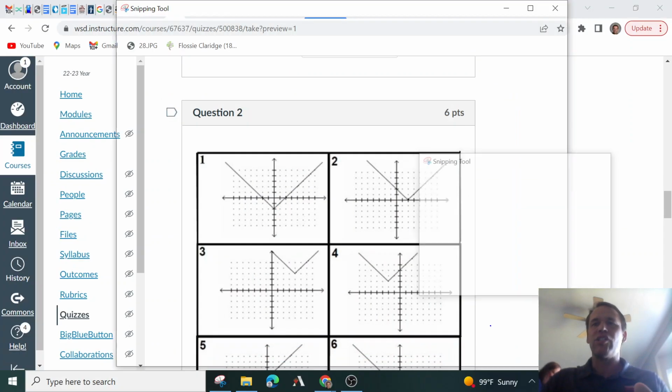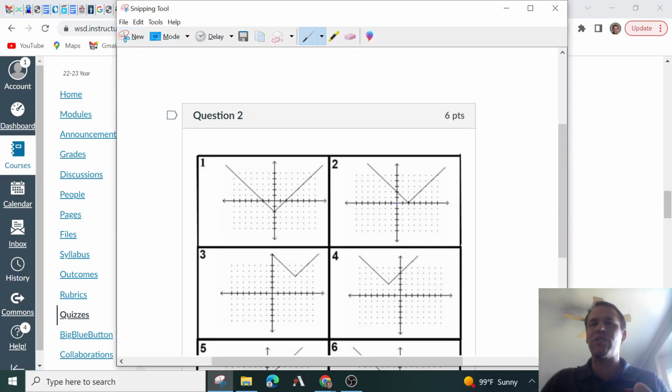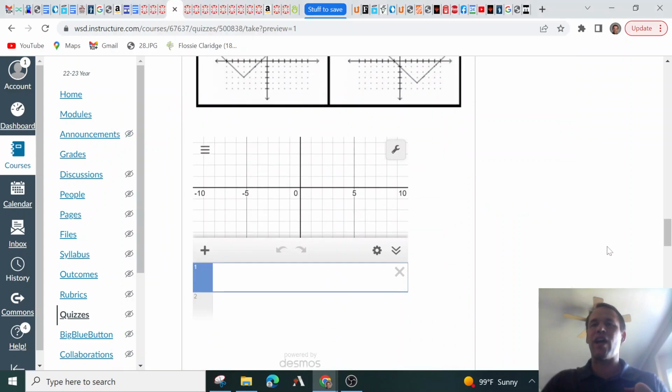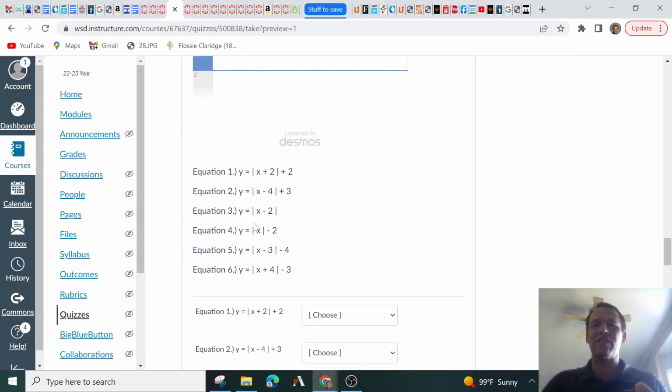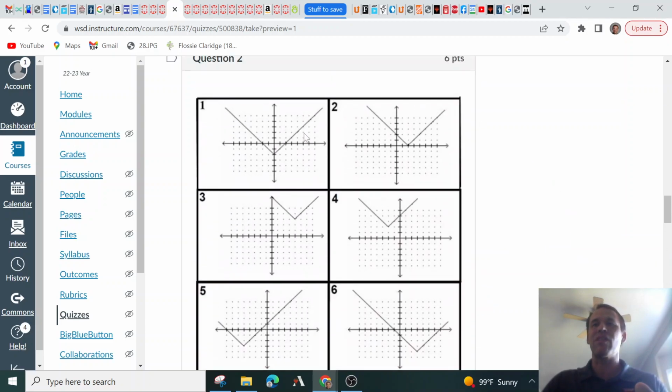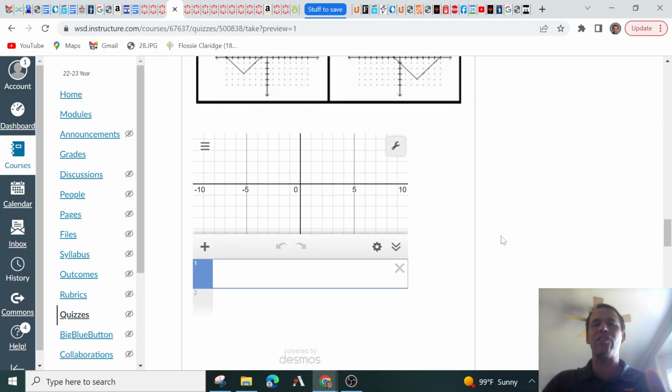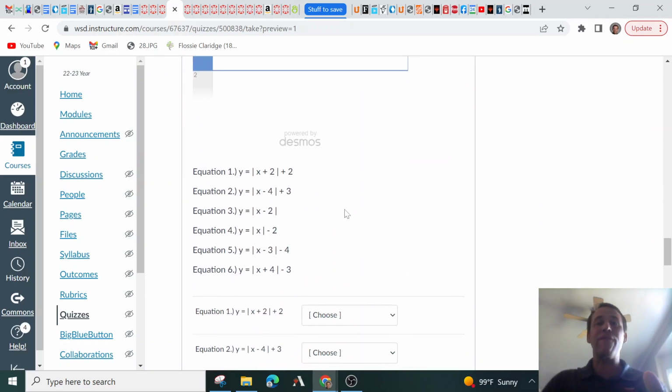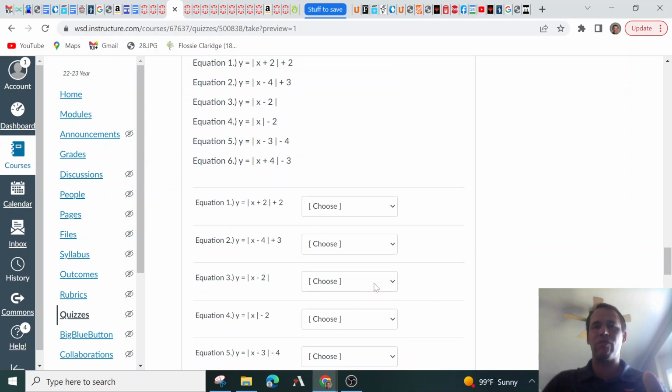Cool. So you can kind of see here that this shifted from 0, 0, this shifted to the right 2. So you want to make sure that right 2 is opposite what you think. So not +2, but -2. Nice. So then we look for x minus 2. Here it is. So that's going to be equation 3. Making sense? So graph number 2 is going to go with equation 3. So we go to equation 3 and we look for matches with graph 2.